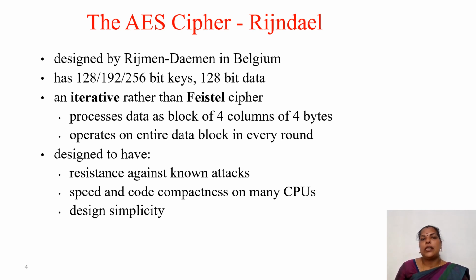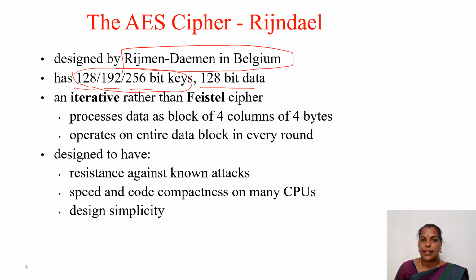Coming to some of the design principles of the AES cipher, that is Rijndael. It was designed by Rijmen and Daemen in Belgium. So they have given the name based on the designers of this algorithm, Rijndael. It has 128, 192 and 256 bit keys, and the input plain text is 128 bit data. Based on the key size, the number of rounds may vary in the AES algorithm.